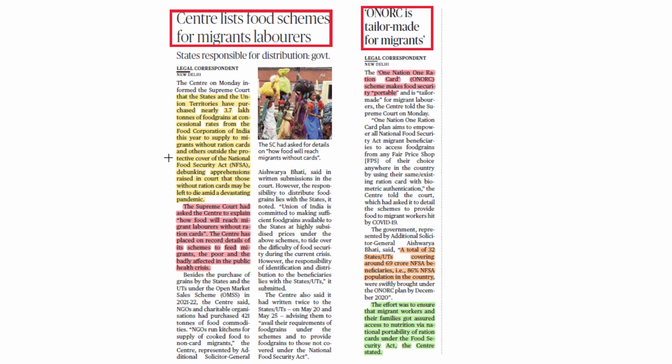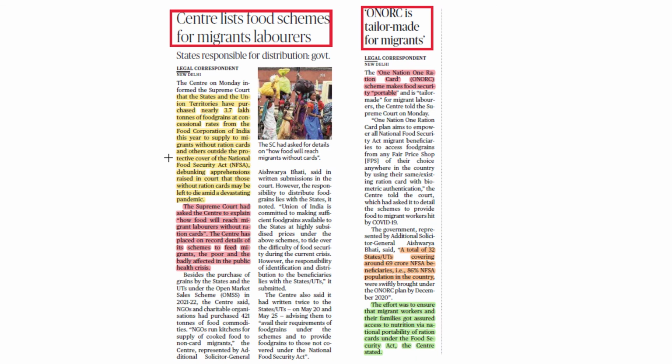Here we have to see what the Pradhan Mantri Garib Kalyan Anna Yojana is. It's the world's largest food security scheme, aimed to ensure sufficient food for the poor and needy during the coronavirus crisis. Without a ration card, food is now ready to be given by the central government to all citizens.